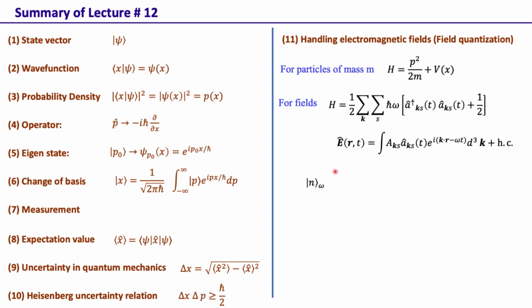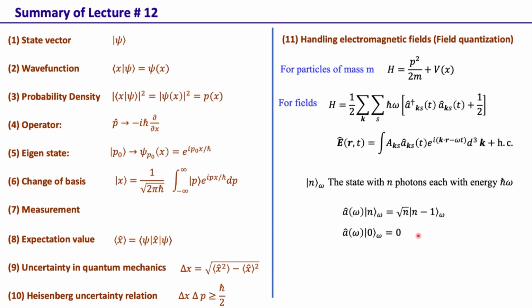When we handle the fields, we represent the state of the field in the number state basis. For example, this n of omega is the state of the field with n photons, each with energy h bar omega. The way the creation and annihilation operators work is that if you have an annihilation operator operating on a state with n photons, it yields a state with n minus 1 photons. If it operates on a vacuum state, it gives 0. If a creation operator acts on a vacuum state, that means a state with 0 photons, it generates a 1 photon state. And if a creation operator acts on an n photon state, it generates a state with n plus 1 photons.